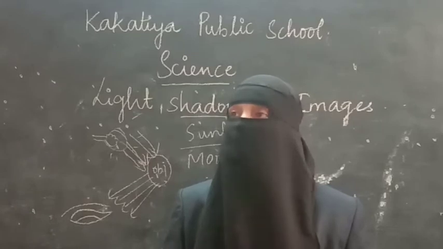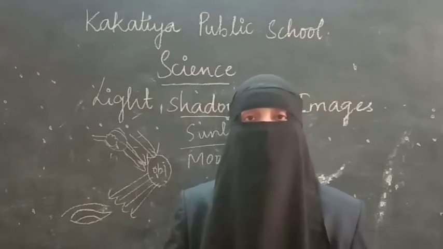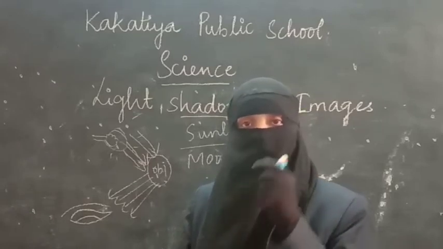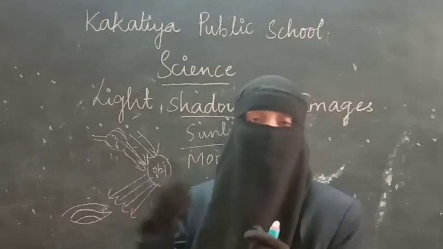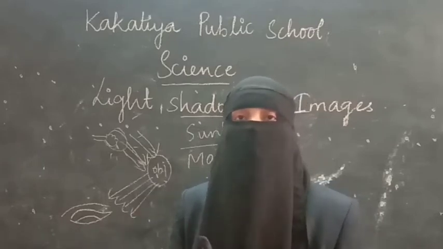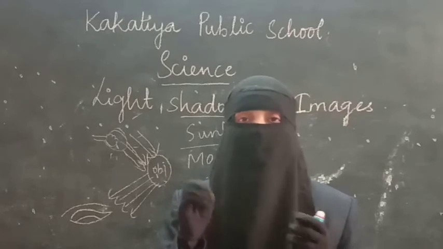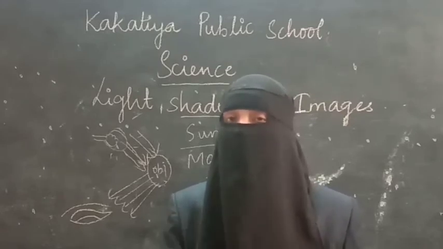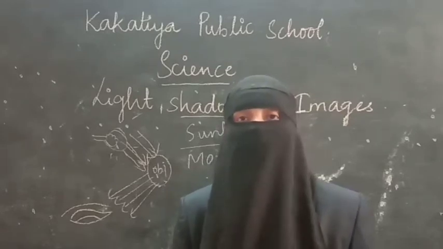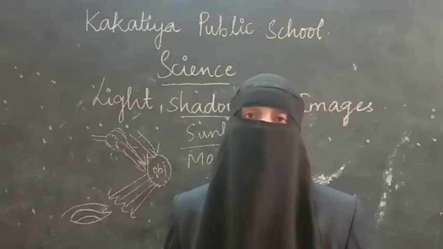And let me take oil paper. If I apply oil on the paper and put it in between our eyes and that torchlight or the source of light, what happens? We can see light is passing through it but not clearly. Complete light cannot pass through it. That is the example of a translucent object.